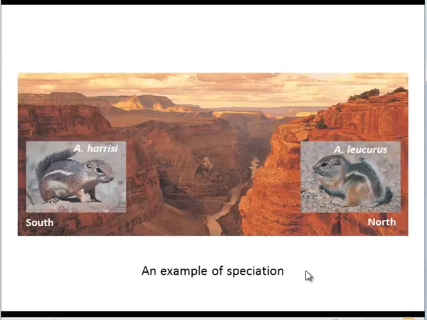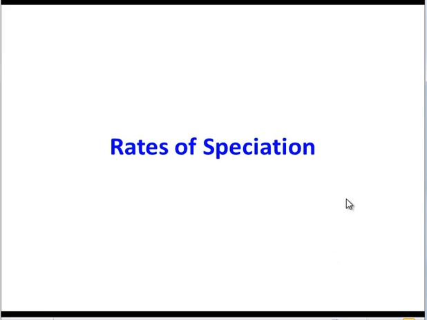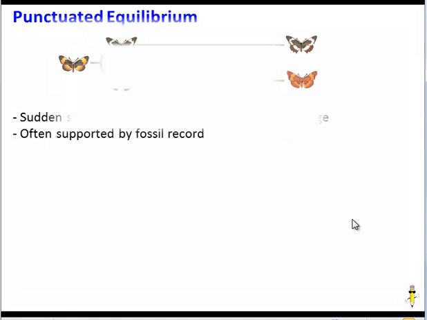And here's an example of speciation between two chipmunks. A long time ago, the chipmunk population was separated by this ravine. And because the environments were different, had different selecting agents, the population diverged. And now we've got these two different species of chipmunk. Now, how quickly does this happen? Well, there's a couple different types of rates at which speciation can occur.